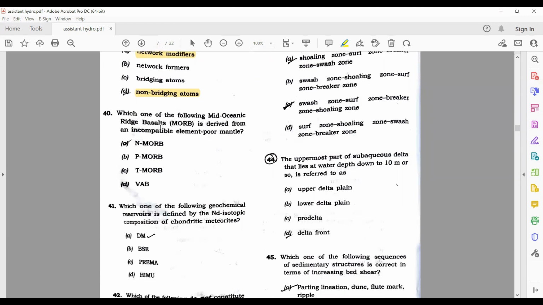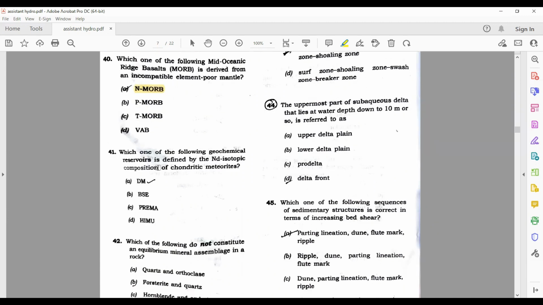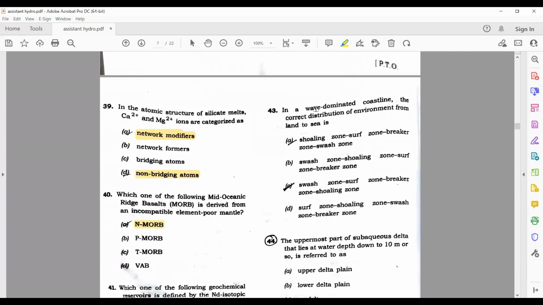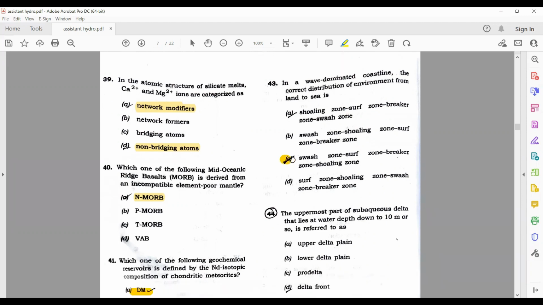Which one of the following mid-oceanic ridge basalts is derived from an incompatible element poor mantle? N-MORB. Which one of the following geochemical reservoirs is defined by the Nd isotopic composition of chondritic meteorites? DM, depleted mantle. Which of the following do not constitute an equilibrium mineral assemblage in a rock? Phosphorite and quartz. In a wave-dominated coastline, the correct distribution of environment from land to sea, and this question has been repeated from the 2019 paper. Its answer is C.